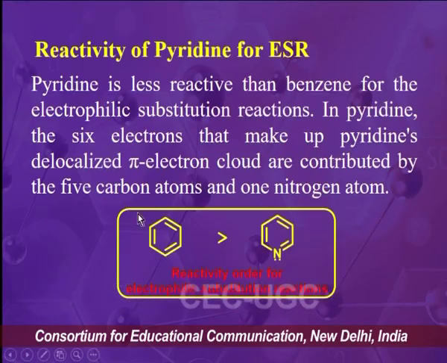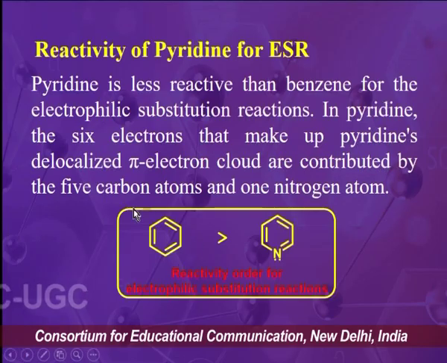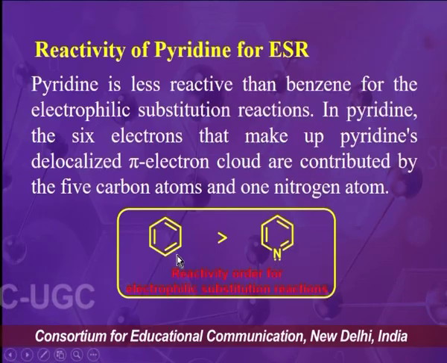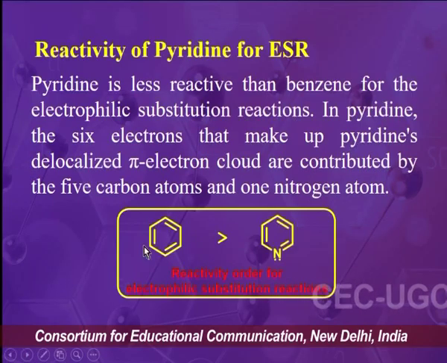The reason can be understood like this: in case of pyridine, the 6 pi electron density is contributed by 5 carbon atoms and 1 nitrogen atom. But in case of benzene, the 6 pi electron density is contributed by 6 carbon atoms only.